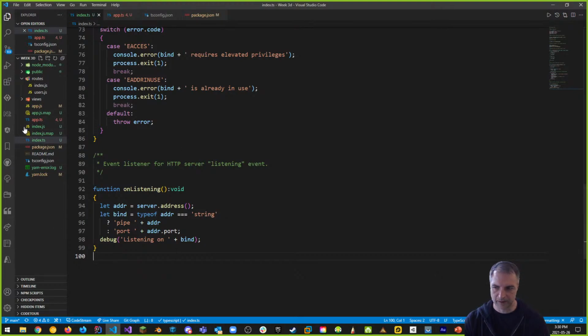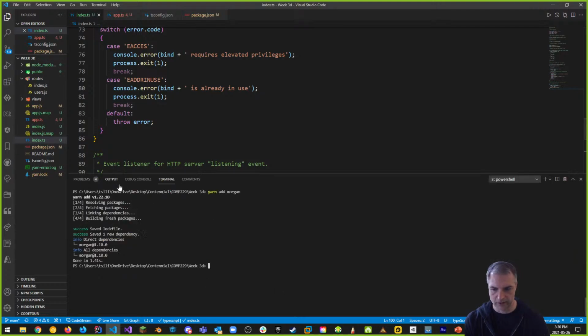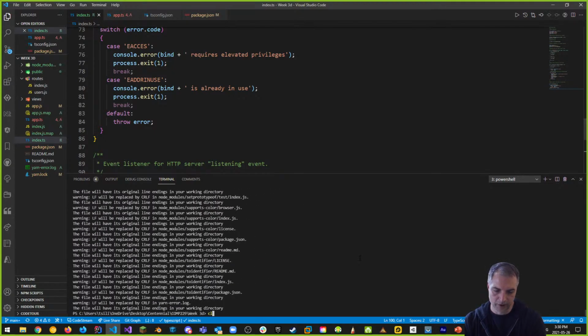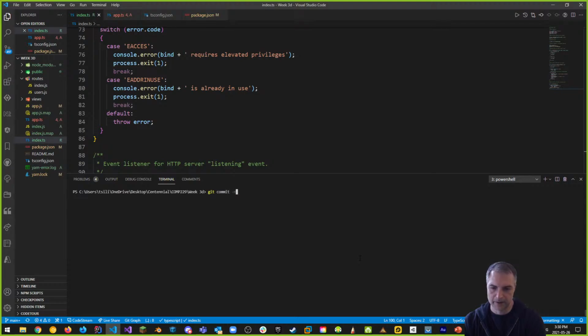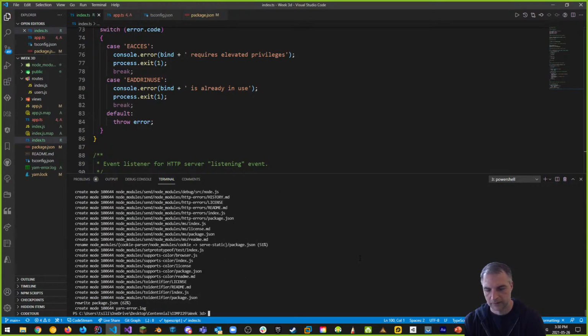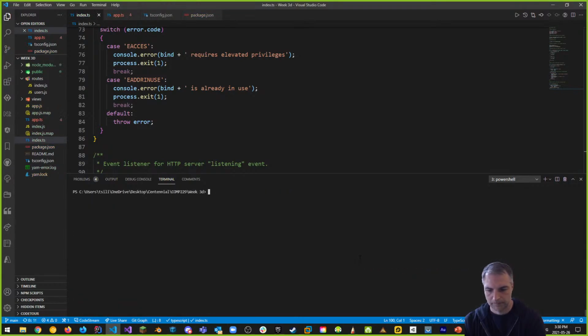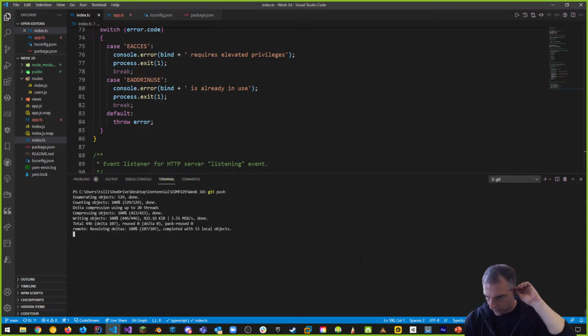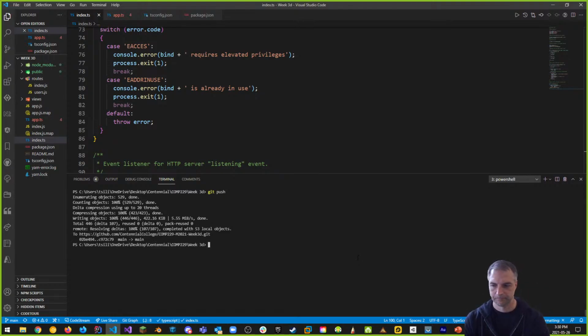Let's push this up to GitHub as is right now. So again, you can have what I have by looking at your GitHub repo and comparing it to mine. So again, I'm going to go git add dot. You can see these are all things we've changed. Git commit -m, and we'll say fixed errors in index.js, or .ts actually. And then git push. So now you can have all those things up on GitHub.